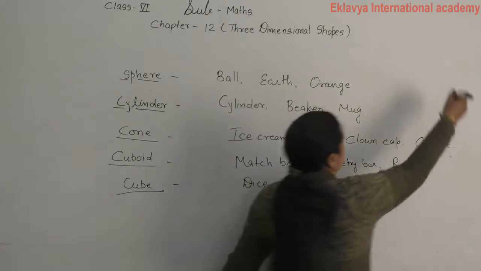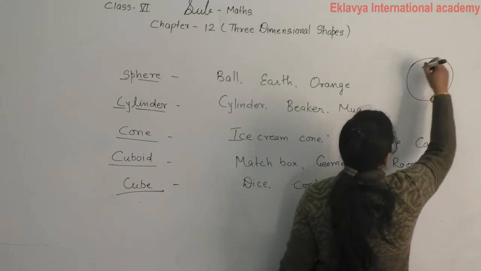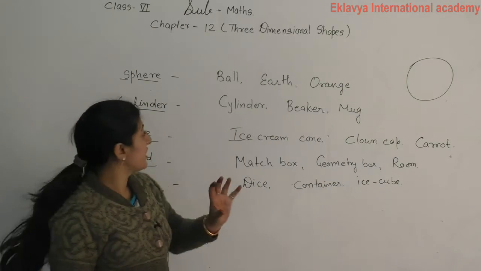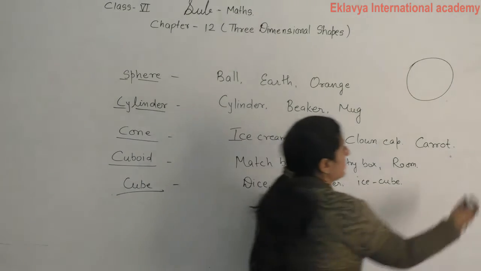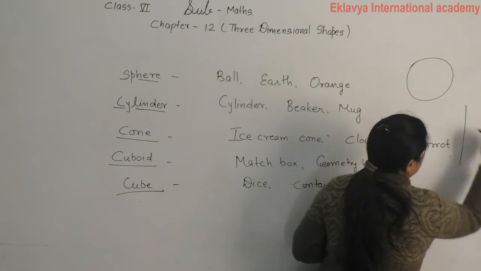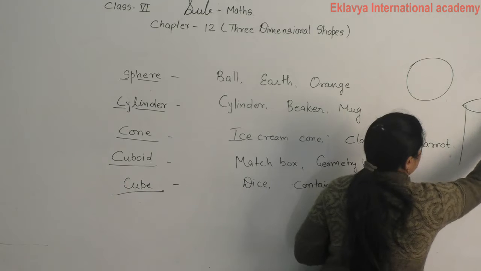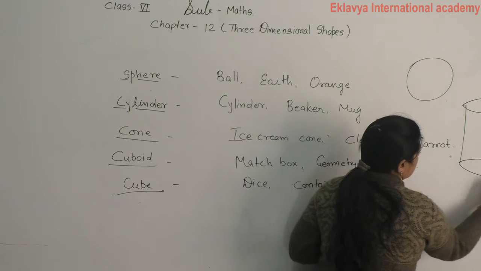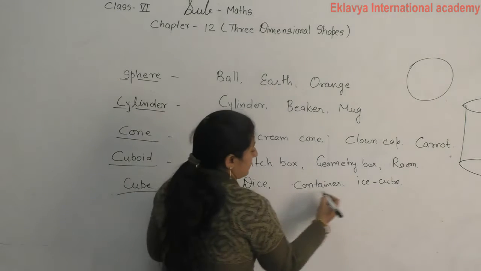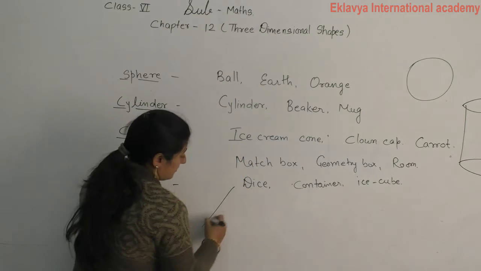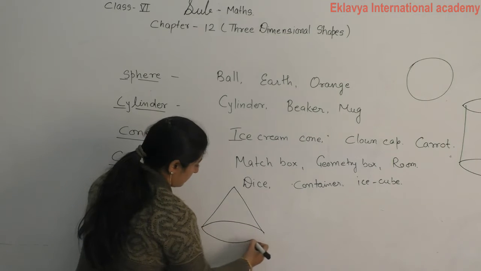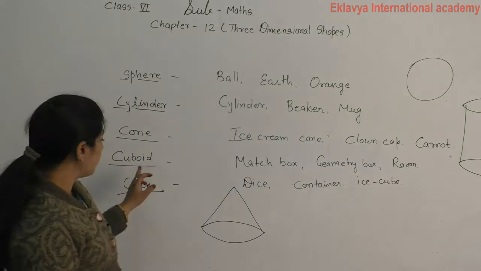Sphere, something like we can show here by only a circle. You have a ball in spherical shape. Cylinder, like this. Cone, conical shape.